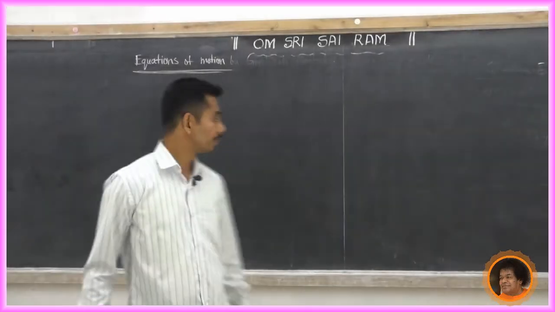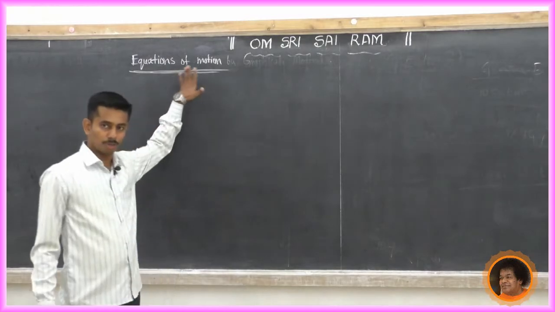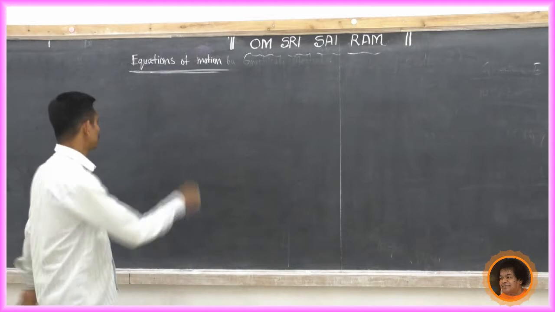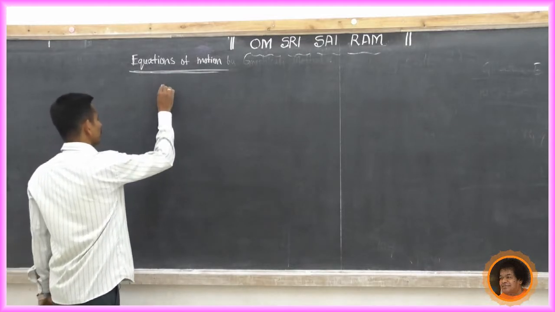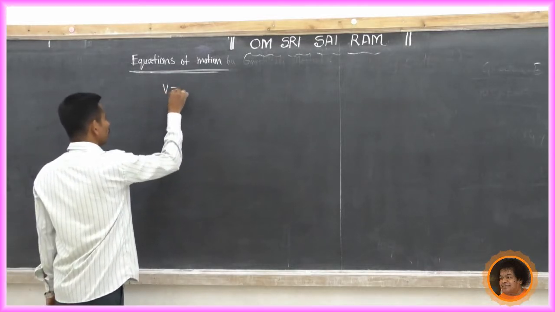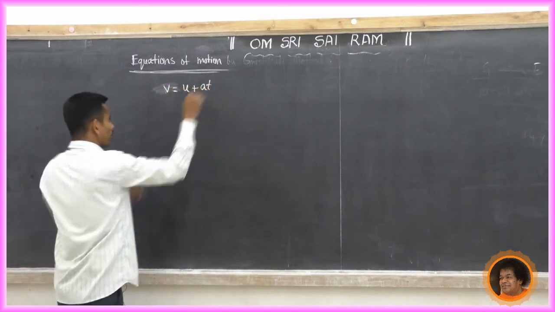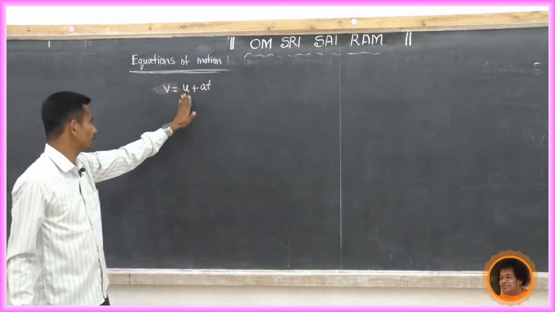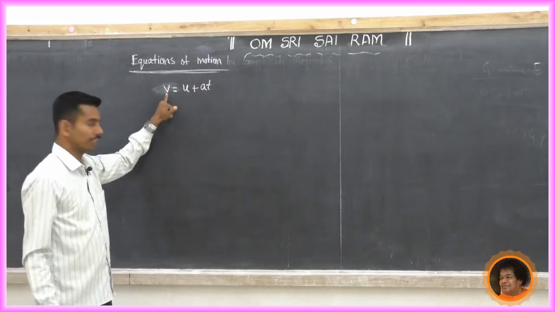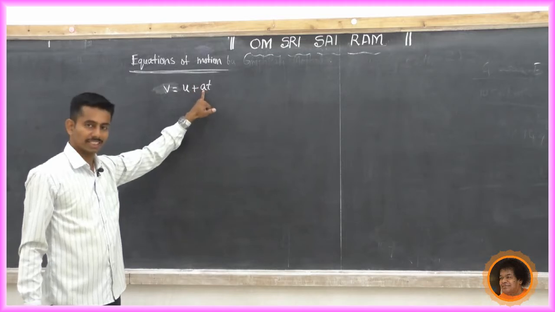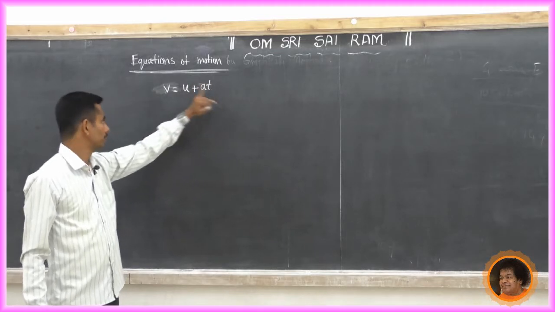Next concept is equations of motion. There are 3 equations of motion. The first equation is v equal to u plus at, all small letters. What is v? Final velocity. What is u? Initial velocity. What is a? Acceleration. What is t? Time taken.